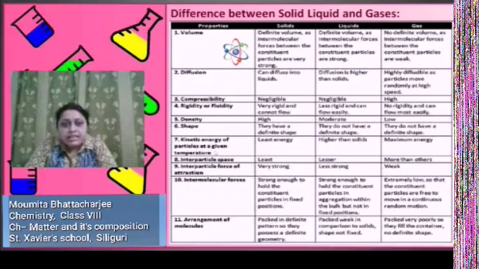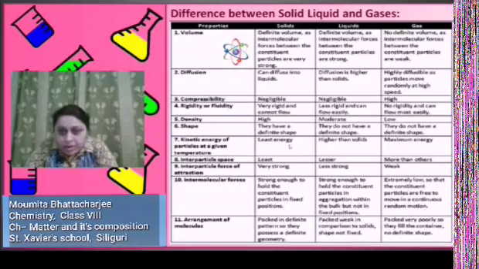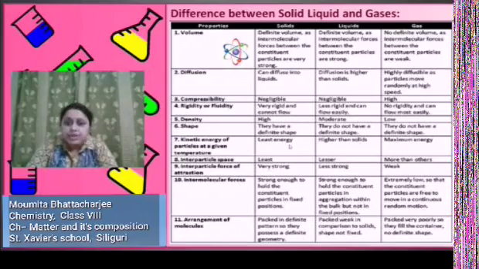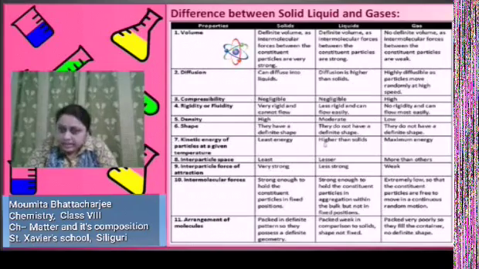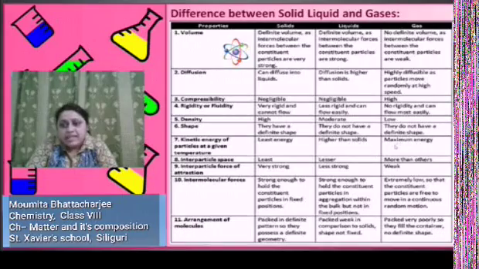Kinetic energy of particles at a given temperature: solids have the least energy, because kinetic energy depends on the motion of the particles. As there is less gap between two particles in a solid, their motion will be very little. In the case of liquids, it is higher than solid, and for gases, it is maximum.